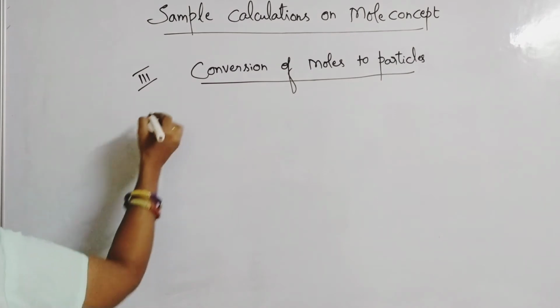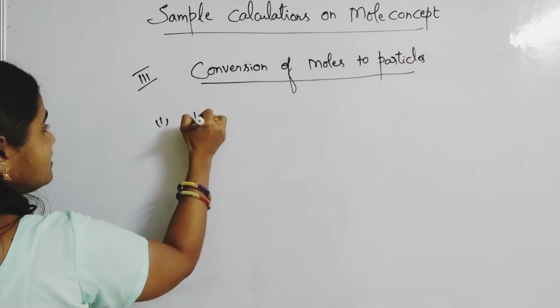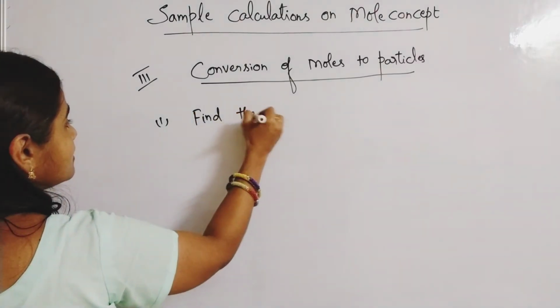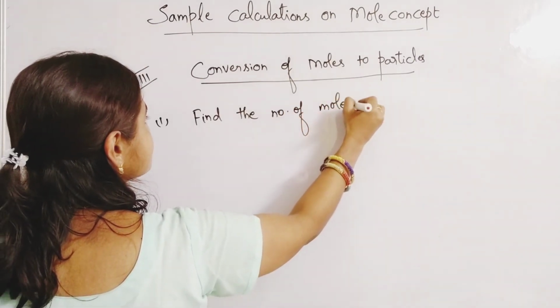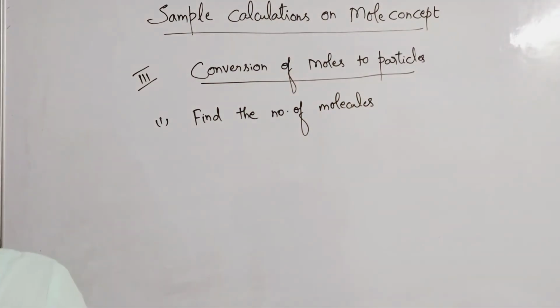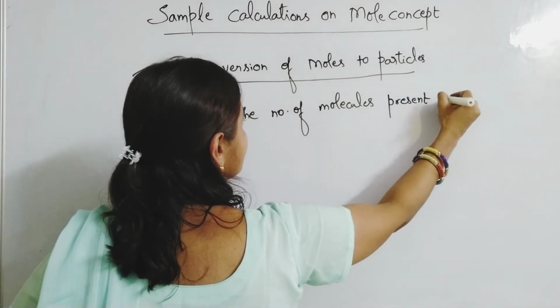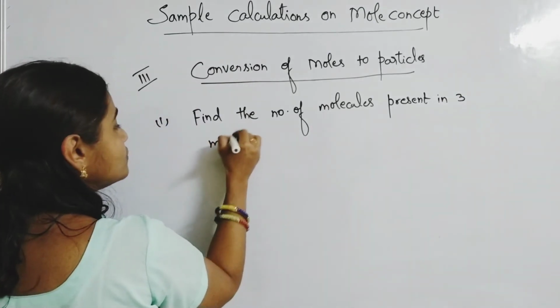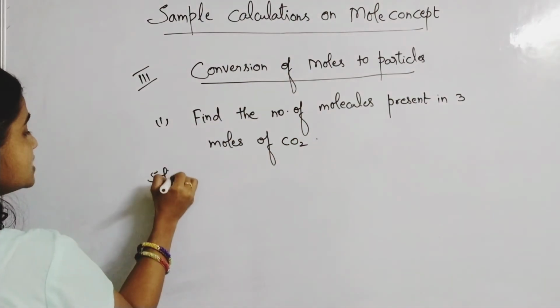So let us see some model calculations on this type. Find the number of molecules, or atoms, anything you can write, present in 3 moles of CO2. This is the question. So how do you have to do this problem?